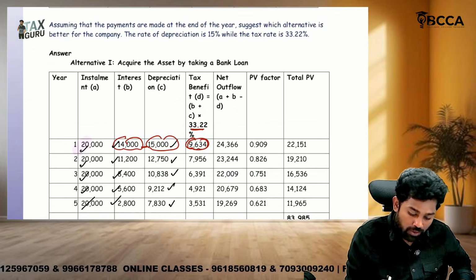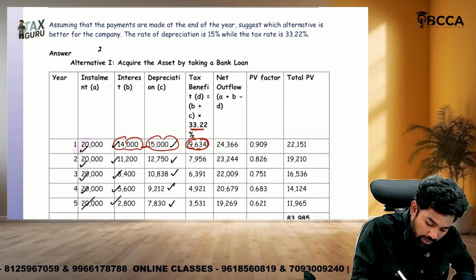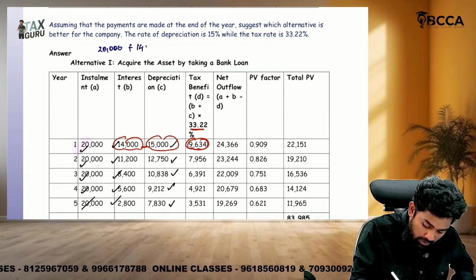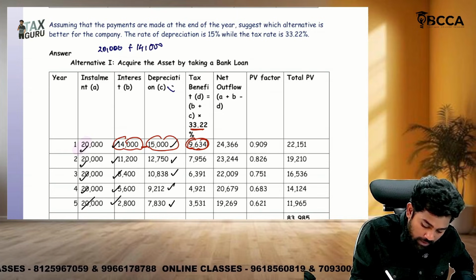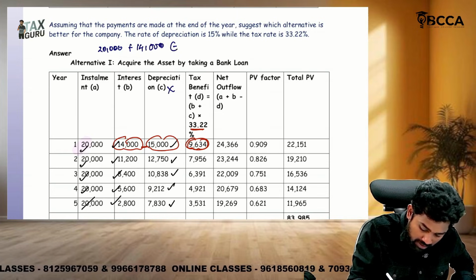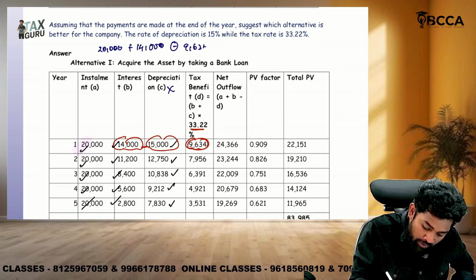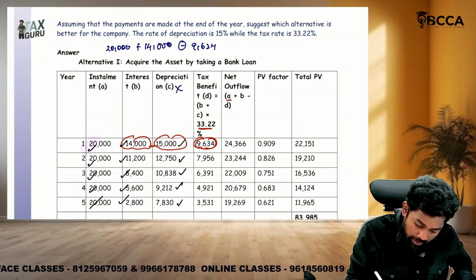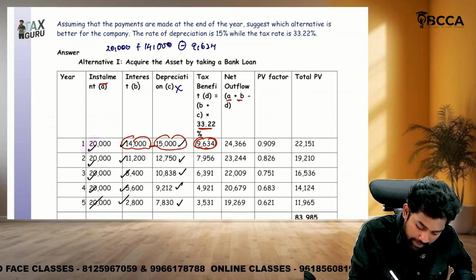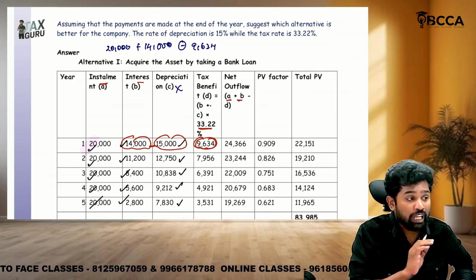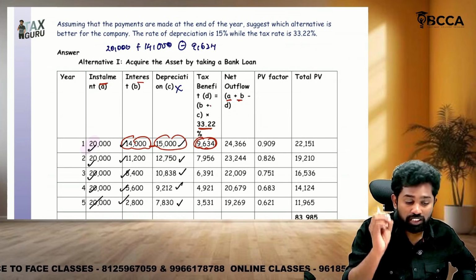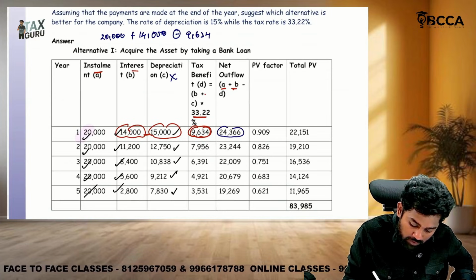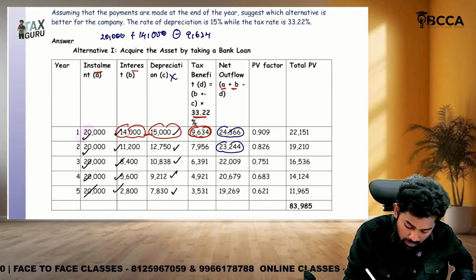So we should find out the real cash outflow. 20,000 we have as cash outflow in the first year, plus interest 14,000 we have. Depreciation is a non-cash item, ignore. Minus tax saving 9,634. If you do, you will get how much, sir? 24,366. So A, installment paid. B, interest minus tax benefit. Don't add the depreciation part because depreciation is a non-cash item. So you will get the net cash outflows 24,366, 23,244 for all these years.